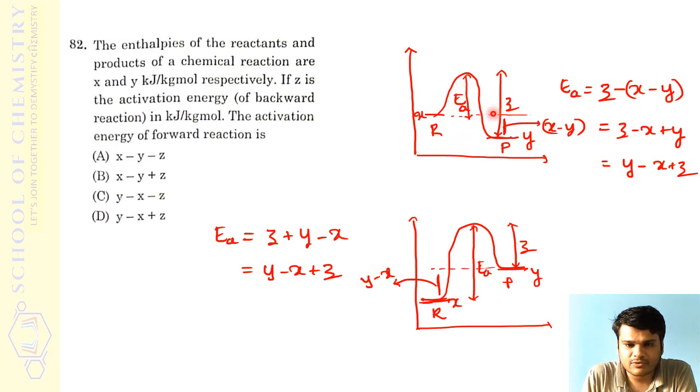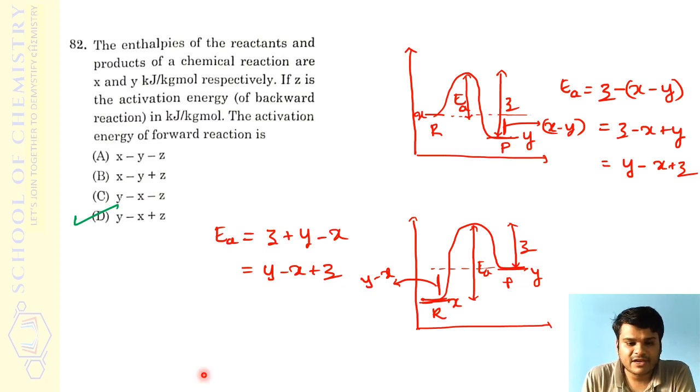EA should be equal to, from here to here, Z minus this portion. If I do that, that will give me EA. This portion I can work out by X minus Y, right? So EA will be equal to Z minus (X minus Y). So Z minus X, and this simplifies to plus Y. If I rearrange and write it, what I get is Y minus X plus Z, right? And you can find one of the options as Y minus X plus Z, that is option D. That can be the answer.